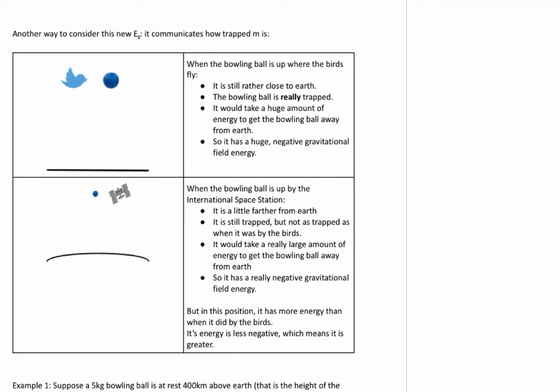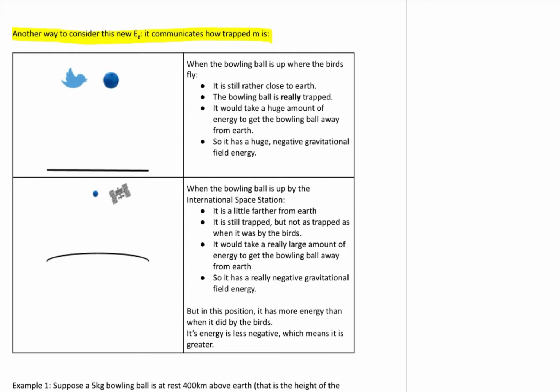I kind of talked about it in the previous videos, but another way to think about this new gravitational energy is it tells you how trapped little m is because of big M's influence. The bowling ball, when it's by the birds, is going to have a huge negative gravitational field energy because that bowling ball is really trapped.